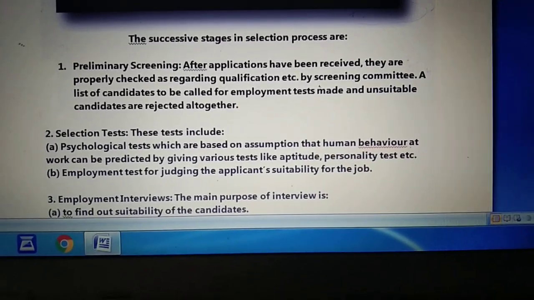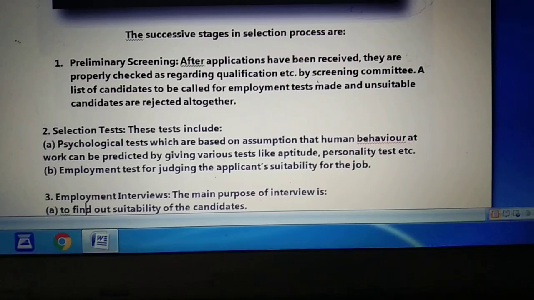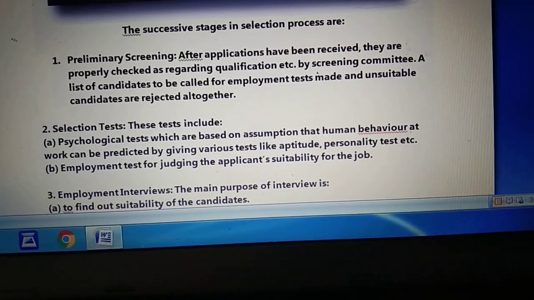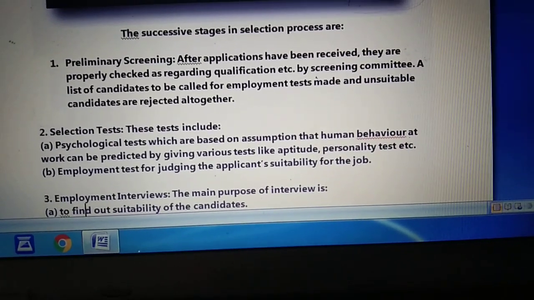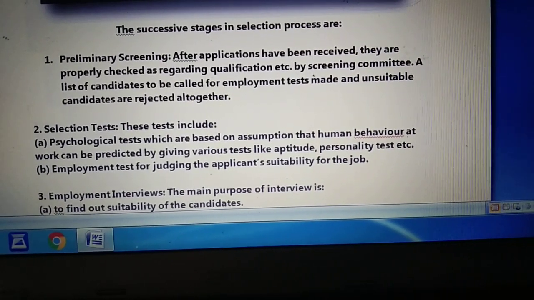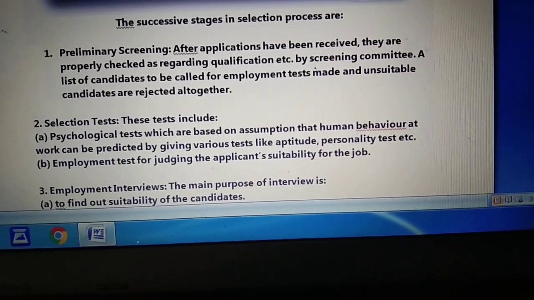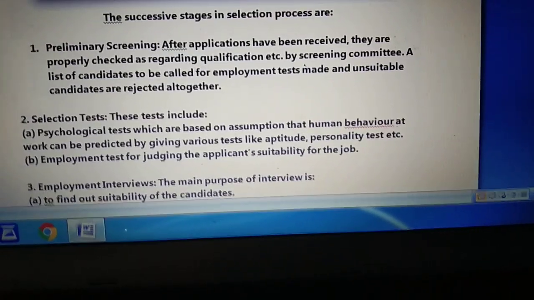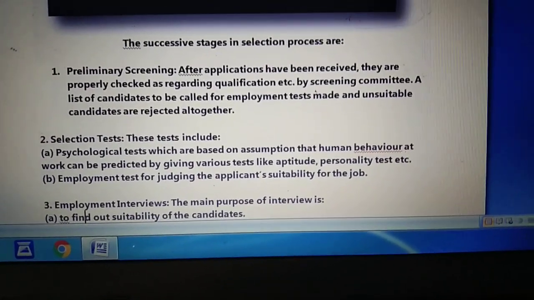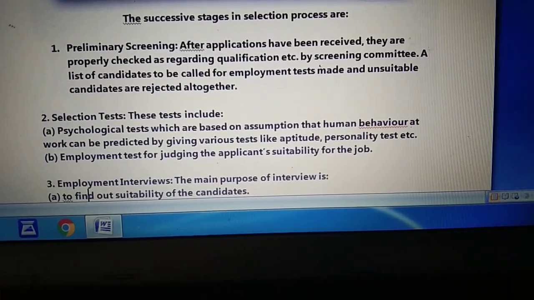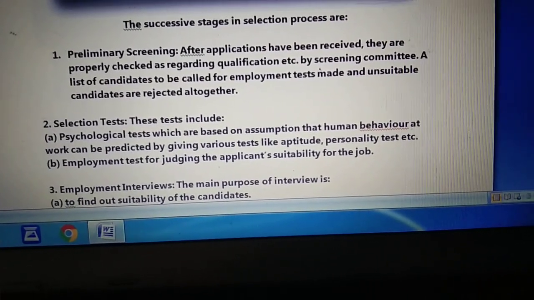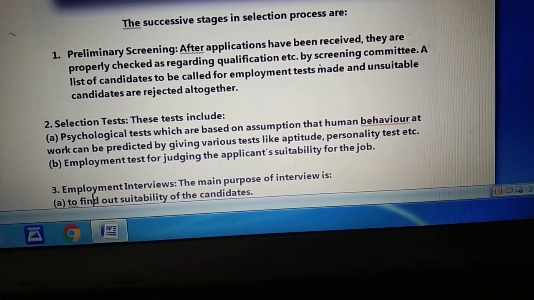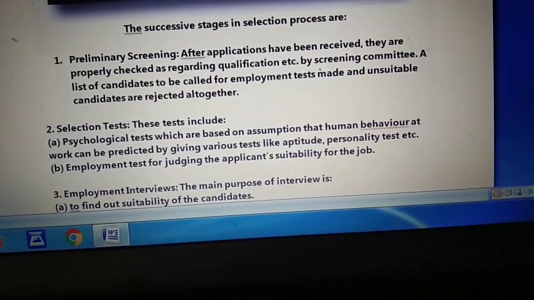But students, in selection tests, the very important thing is that an employment test is a mechanism, either a paper and pencil test or an exercise. Selection tests are basically called paper and pen tests or exercise tests that attempt to measure certain characteristics of an individual. These characteristics range from aptitude, manual dexterity, to intelligence. So these all are called selection tests.